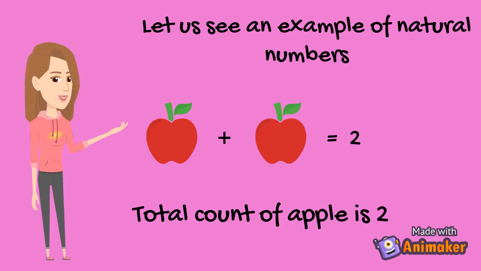Let us see an example of natural numbers. 1 apple plus 1 apple equals 2 apples. So total count of apples is 2.